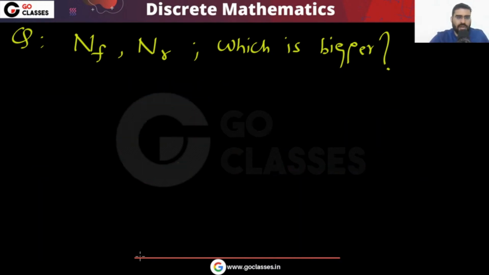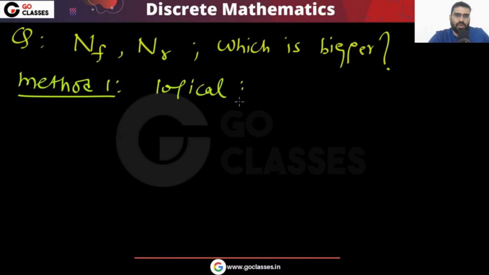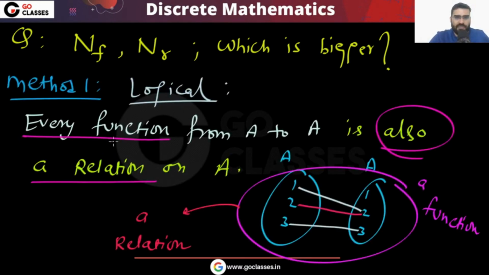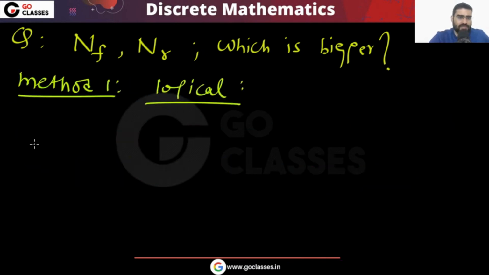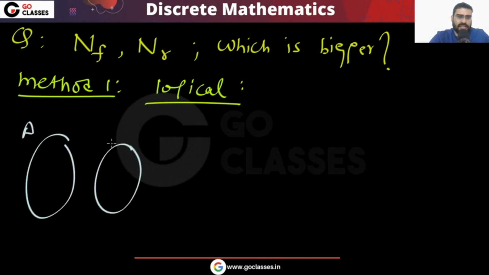Now you can also see, we are going through method one, that is the logical way. How to logically solve this question? You can easily see that every function is a relation, but you can create relations which are not functions. For example, you can create this A, and this A, like 1 2 3 and 1 2 3.